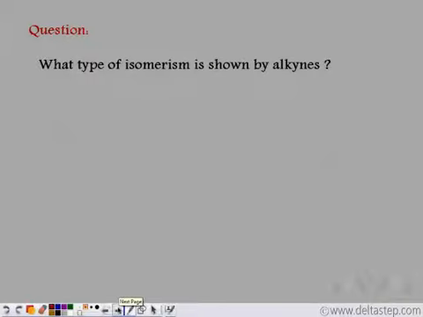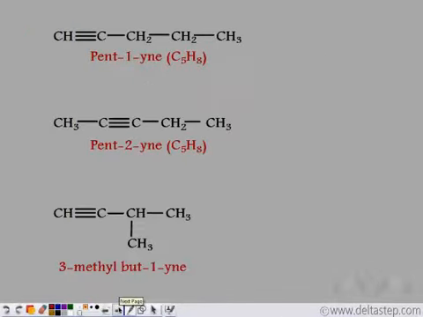What type of isomerism is shown by alkynes? So if we take an example, we have pent-1-yne, pent-2-yne and 3-methyl-but-1-yne. In this case also, if we count, we have 1, 2, 3, 4, 5 carbon atoms and 1, 2, 3, 4, 5, 6, 7, 8 hydrogen atoms. So the 3 have the same molecular formula but different structures.